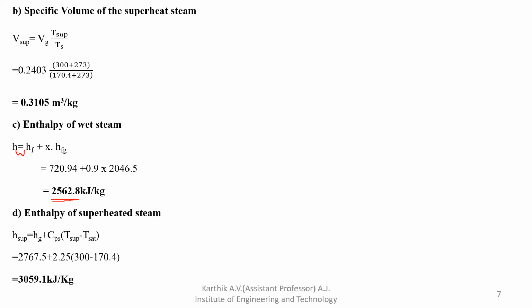I hope all of you understood. So how to solve this problem? Here we first note down the enthalpy of wet steam, and you can easily find out enthalpy of dry steam and enthalpy of superheated steam by knowing the formulas, and those values we have to note down from the steam table for a particular pressure. Then how to find out specific volume, that is also similar. So you first remember the formula. Based on the formula you can easily find out the answer. We'll move to the next problem.